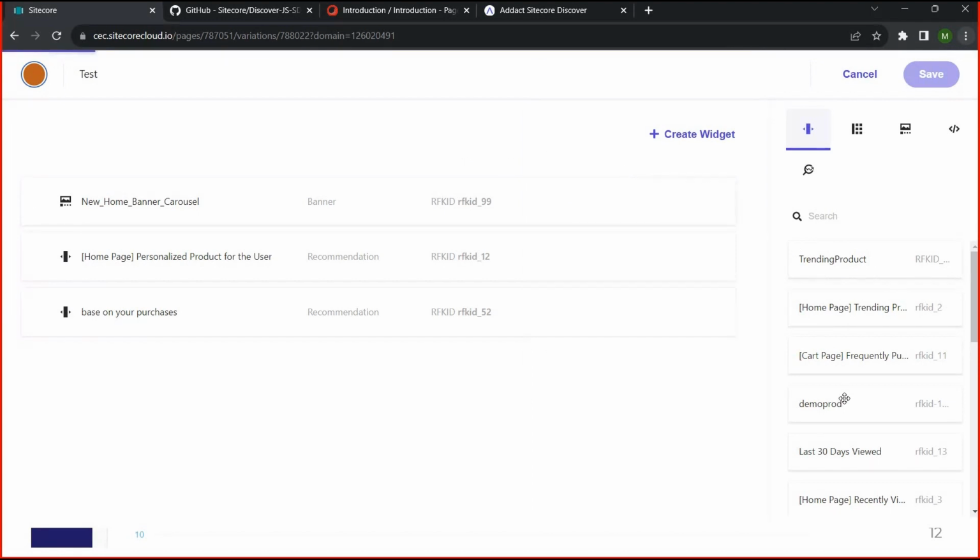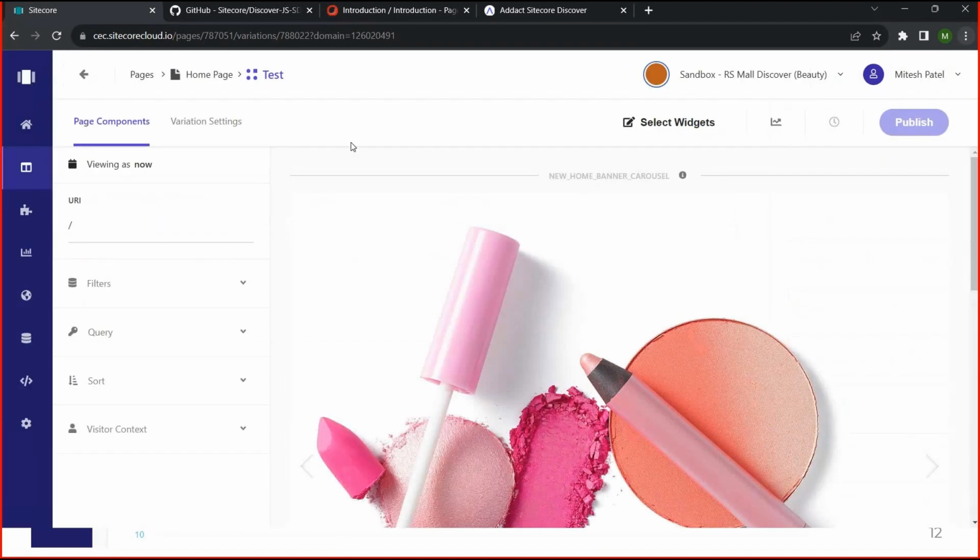And if you don't want to use an existing one and want to create a new one, there is an option here to create widgets. So you can create new widgets. I will showcase how we can create widgets in the particular widget section. So let me go to the widget section. So this is the pages.